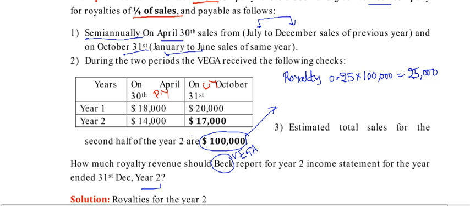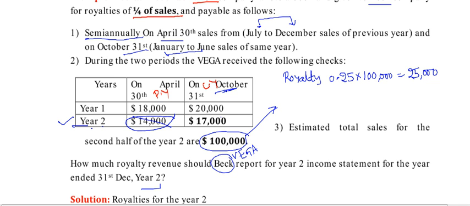The most important point to understand is year 2 royalties. Year 2 royalties we are receiving on October 31st and April 30th. The April 30th 14,000 royalties are related to the previous year, so previous year royalties will not be considered.